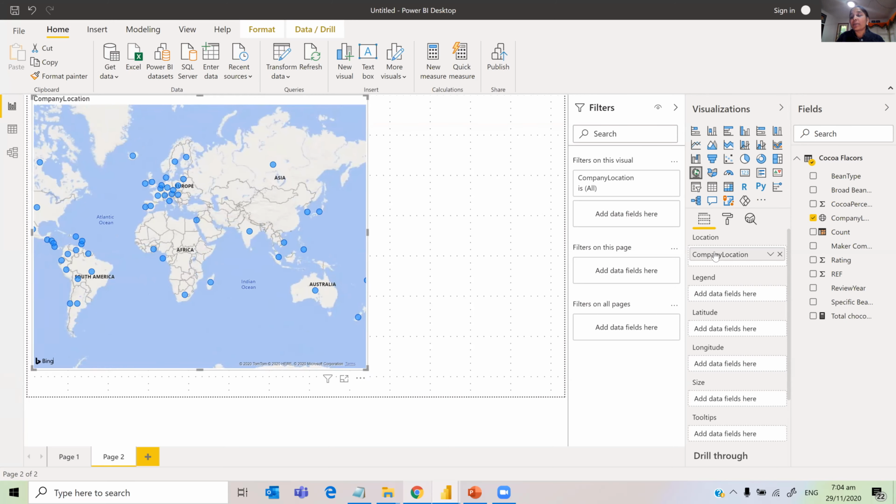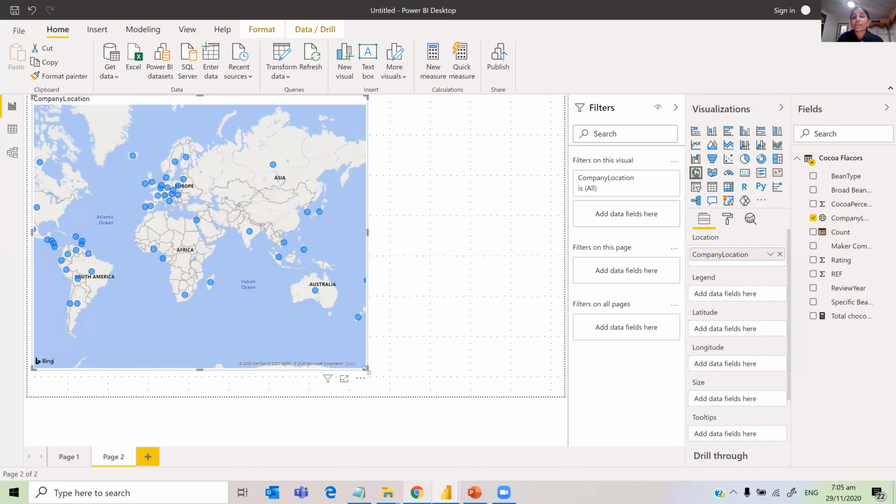And then the company location goes into location. If you have city data, you can just give the city column here. If you have latitude and longitude, you can provide those here. So for each visual, as you must have noticed, this part is different. For a map visual, it is this. And we have already seen how it was with the line and clustered column chart. For a slicer, it will be only one field, and for a card visual, it will be only one field.